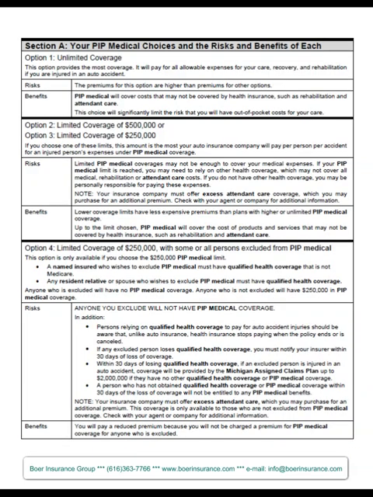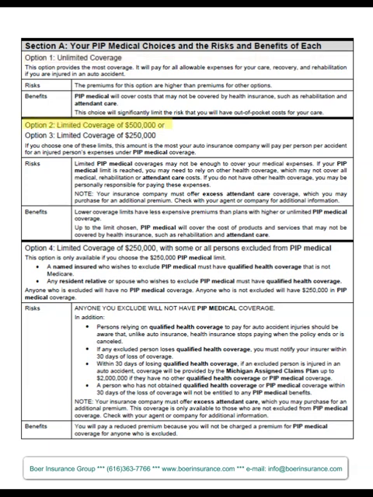Now we're at section A, where we describe your options, the risks, and the benefits. Option 1 is unlimited coverage. This just means that there is no dollar maximum for this coverage. So if you have medical expenses from a car accident, which could include your medical bills, surgical fees, durable goods, and also attendant care and skilled nursing care, there is no dollar limit on how much they'll pay. So if you're hurt in a car accident, they will pay those benefits for the rest of your life as long as they are related to a car accident.